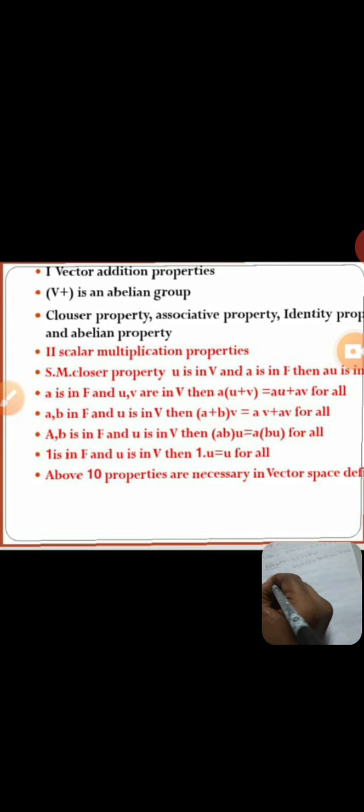And the third one is the identity property. What is the identity property? This you know.